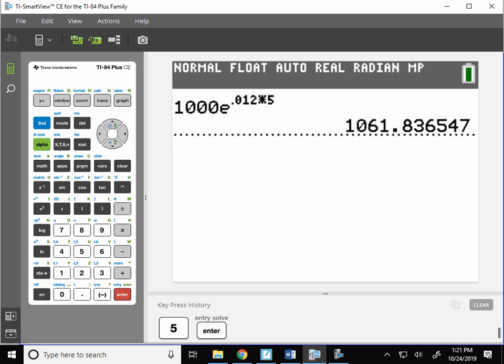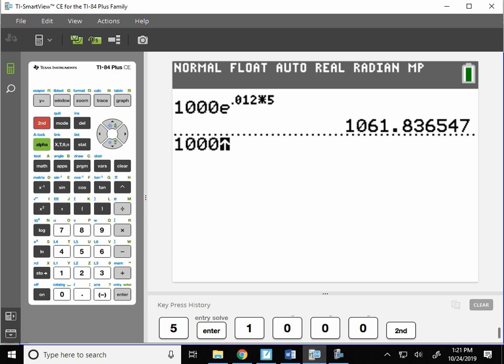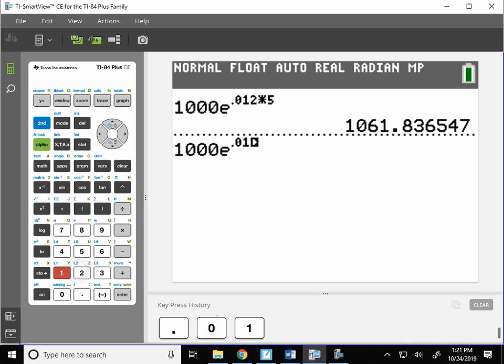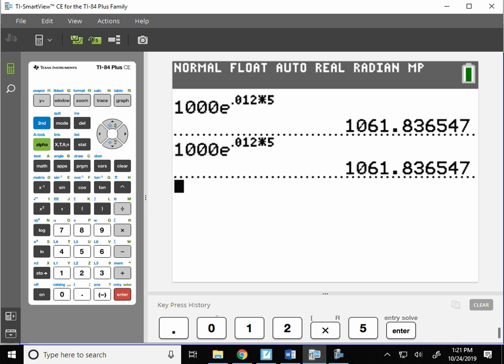Here's one more spot where E is. So type 1,000 again. If I hit second one more time, on the left-hand side here, do you see an E? Yeah, it's right over this button called LN. We're going to learn what that LN button is next week. That's called a natural log. But when you hit that one, it automatically gives you the exponent box. So it's the same thing, and you'll get the same answer. It saves you half a second of work. Okay? Do you understand? So I want you, on the next page here,